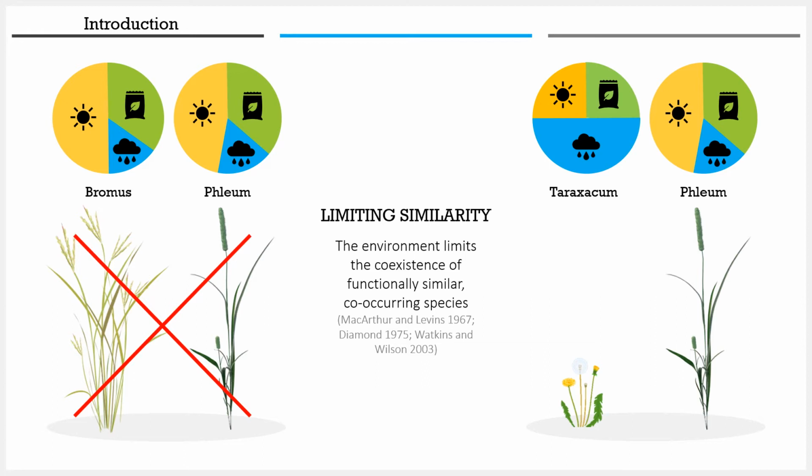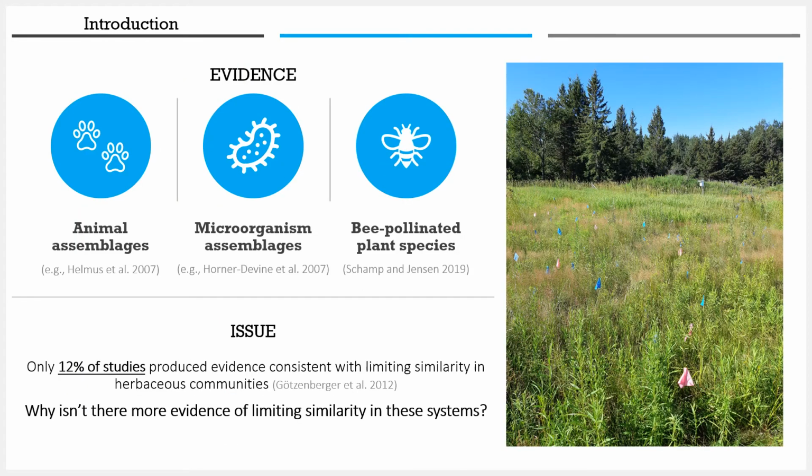As the environment can only support a finite number of species, limiting similarity is in accordance with classical niche theory, and yet evidence of limiting similarity can be difficult to obtain. Past studies of microorganism and animal assemblages have reported evidence of limiting similarity.